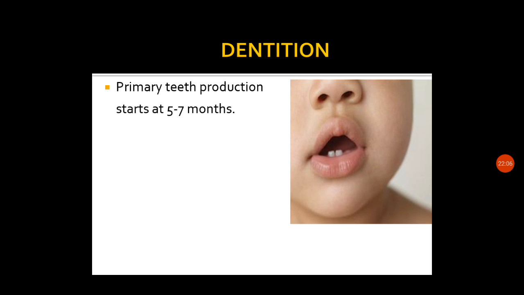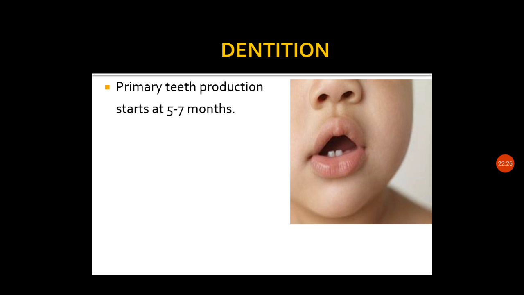In the first 6 months it will be the oral passive stage, and with the eruption of the teeth the child becomes aggressive, which we already discussed. So the first teeth appearance is expected after 5 to 7 months.